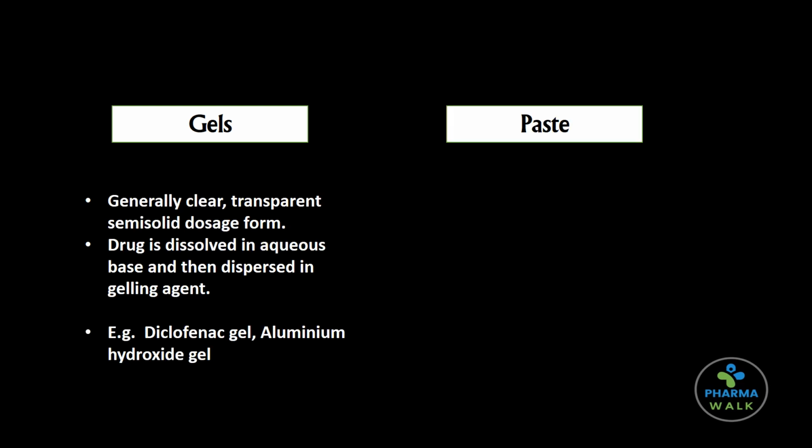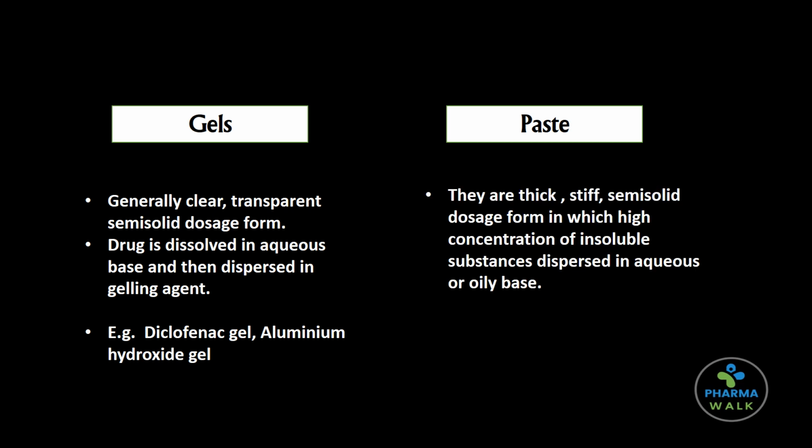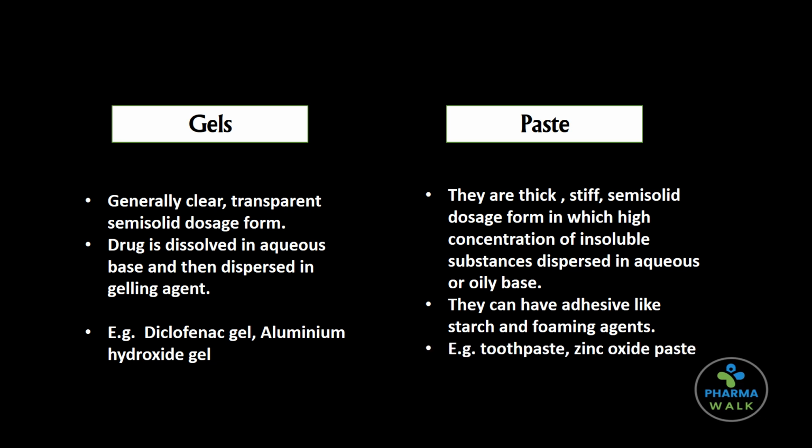Next up in the semi-solid dosage forms, we have gels and paste. Gels are generally clear, transparent, semi-solid dosage forms wherein the drug is dissolved in an aqueous base and then dispersed in a gelling agent. For example, diclofenac gel, aluminum hydroxide gel. Whereas pastes are thick, stiff, semi-solid dosage forms which have a high concentration of insoluble substances dispersed in an aqueous or oily base. They can have adhesive agents like starch as well as foaming agents to create foam. For example, toothpaste, zinc oxide paste.